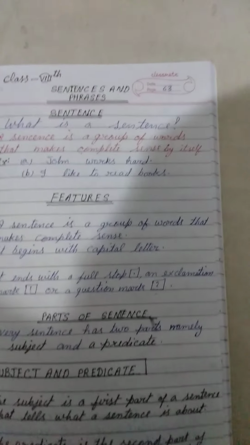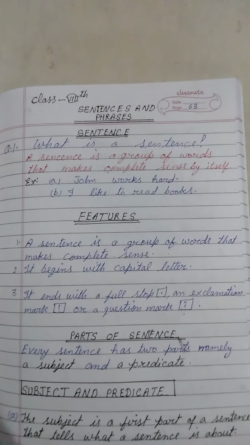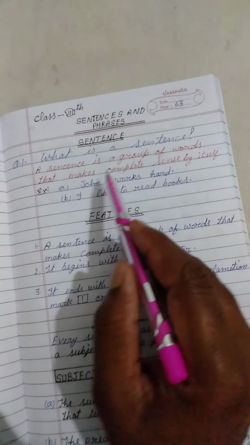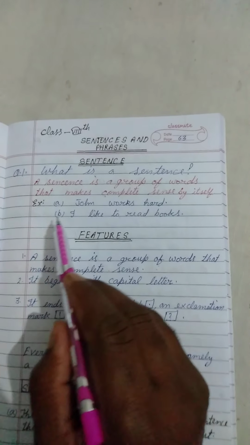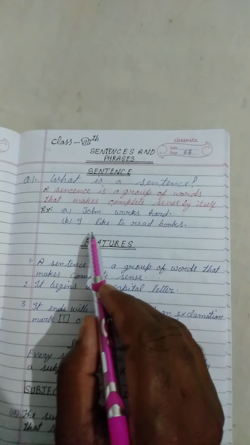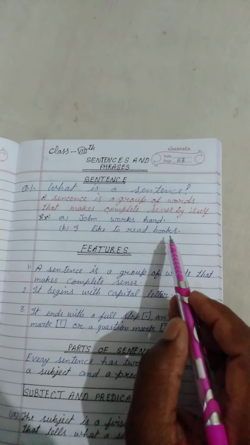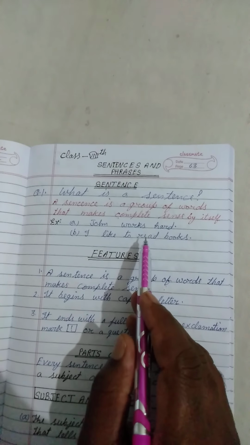So I am here through this video and I will teach you English grammar, and our first topic is sentence. What is a sentence? A sentence is a group of words that makes complete sense by itself. Example: John works hard. I like to read books. These both sentences have a complete sense, so we can say that these are sentences.